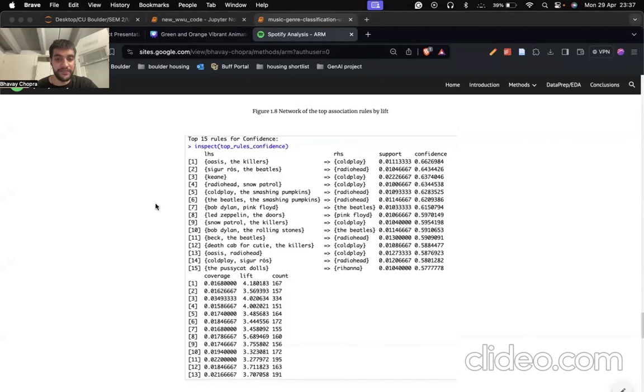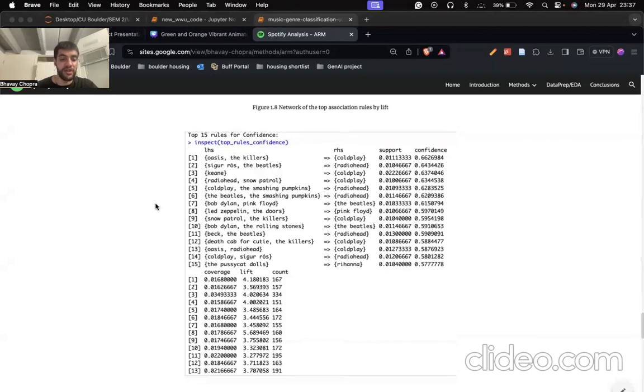Confidence analysis identifies strong associations between artists such as Oasis, The Killers, and Coldplay. This indicates a high likelihood of users including Coldplay in playlists that already contain Oasis and The Killers, suggesting shared stylistic preferences or listener demographics.